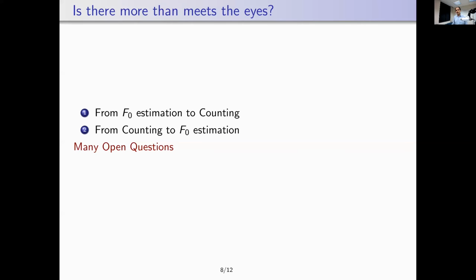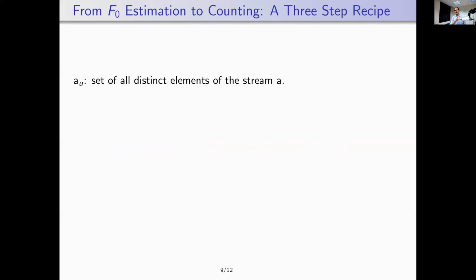Let me give a quick preview of the recipe that we have that takes F0 estimation and gives a brand new counting algorithm. It's a simple 3-step recipe. I'm going to use a little bit of notation here. Given a stream A, I'm going to use AU to denote the set of all the distinct elements in the stream A.